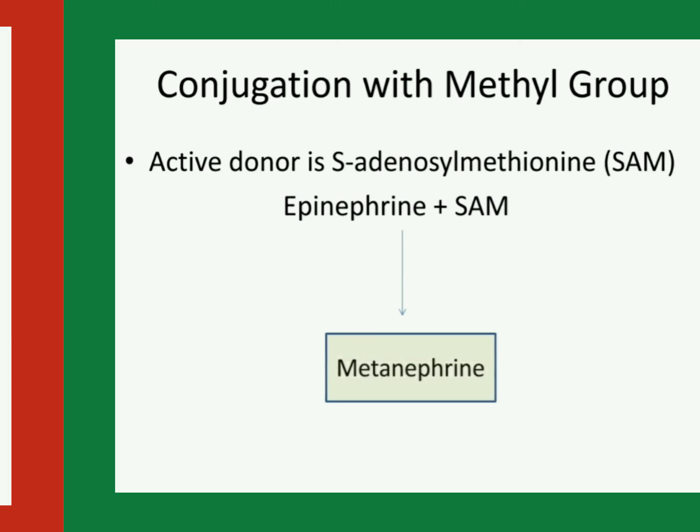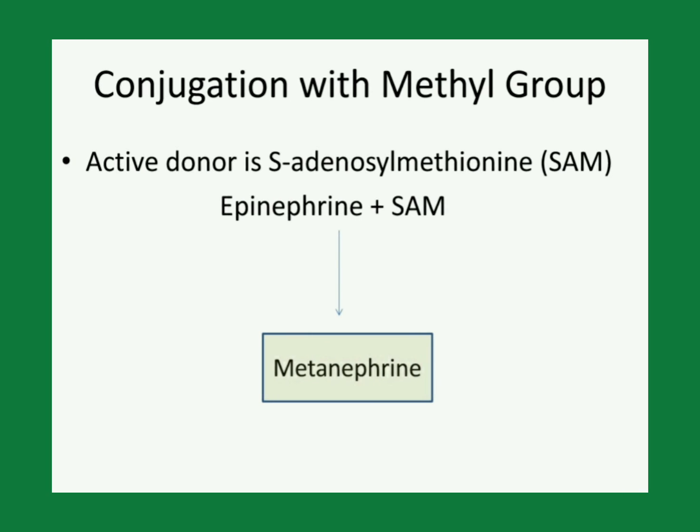In methylation, the active donor of the methyl group is S-adenosyl methionine, that is SAM. And there are so many compounds converted into different compounds by methylation. For example, epinephrine is converted to metanephrine by methylation.